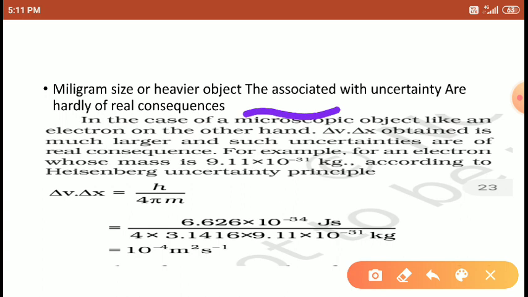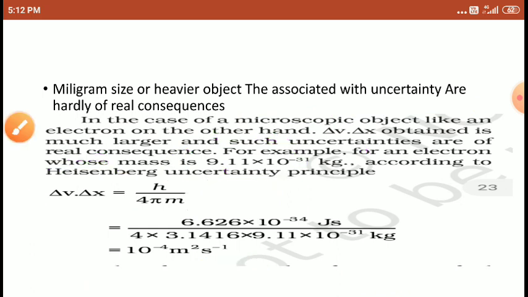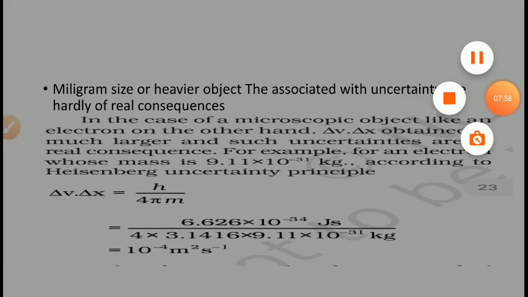In the case of a microscopic object like an electron, on the other hand, delta v and delta x are much larger in such uncertainty. For example, the electron's mass is 9.1 into 10 power minus 31 kg. When we put the electron's mass into this formula, we get a very small value, so we can't find out the exact position and momentum of electrons. So this is about the Heisenberg uncertainty principle. I hope you understood. Okay, thank you, students.